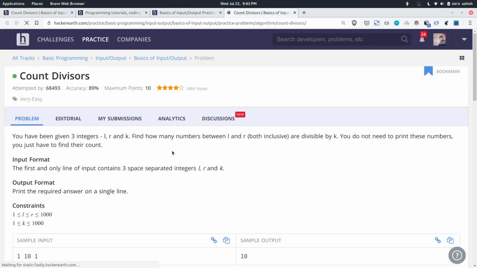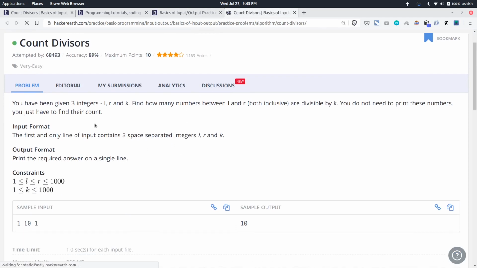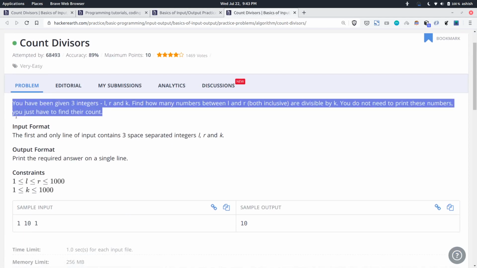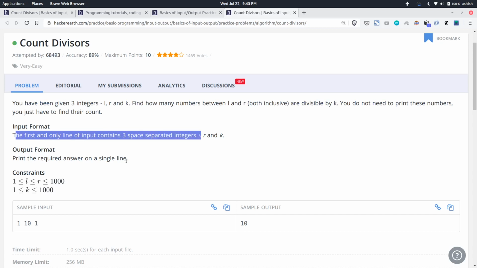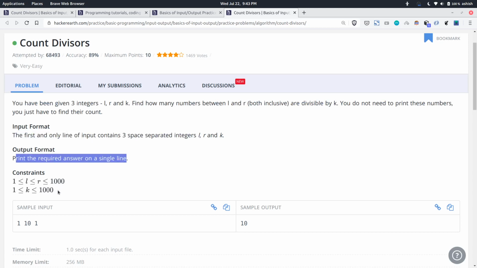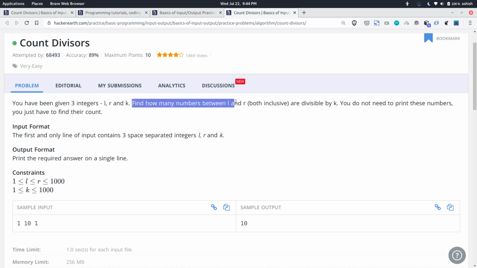The format is pretty much the same as that of HackerRank. You are given an introduction to the question, input format, the output, and the constraints. Coming to this question, the question is fairly simple. You have been given three integers L, R, and K. Find how many numbers between L and R are divisible by K. Make a note, you do not need to print these numbers. You have to print only the count.